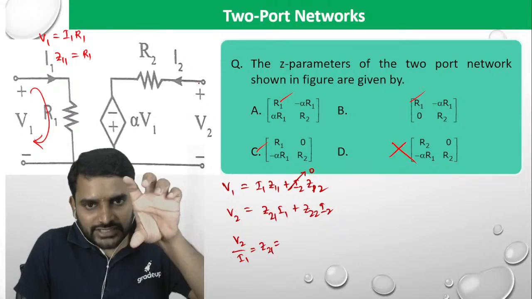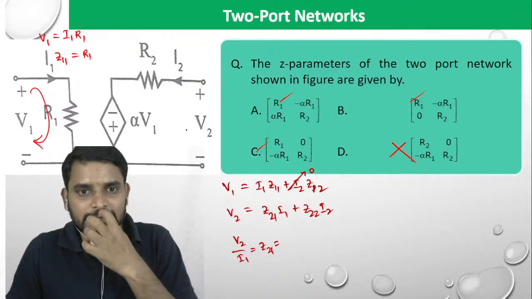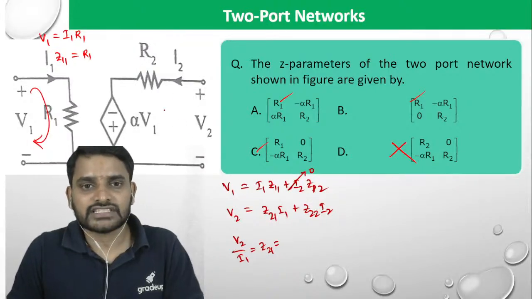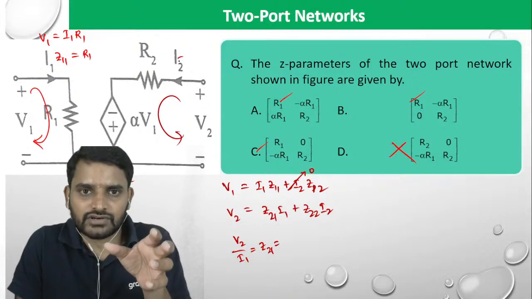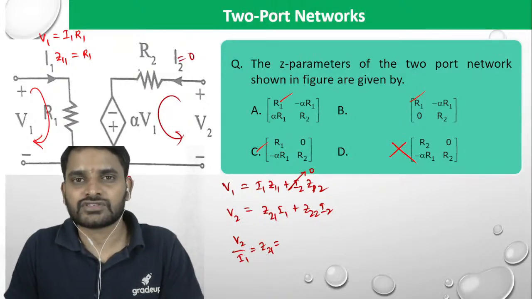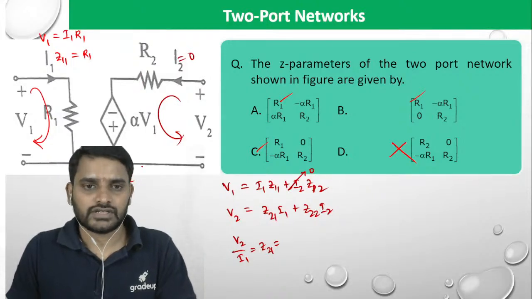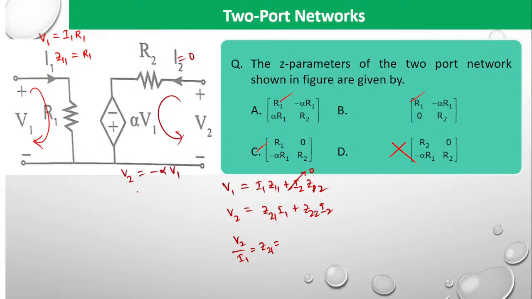What is V2? V2 is the voltage across these terminals. Since I2 is equal to 0, there is no voltage drop across R2. So you will be getting minus alpha times V1.